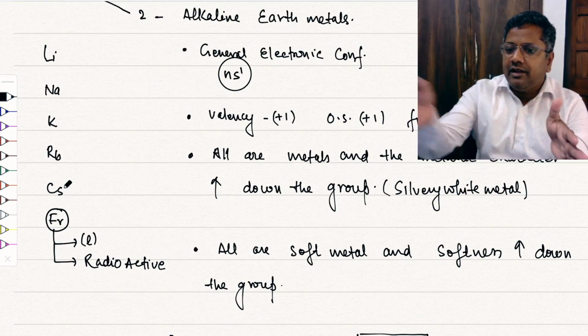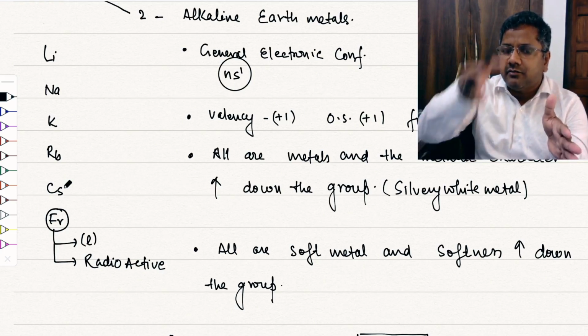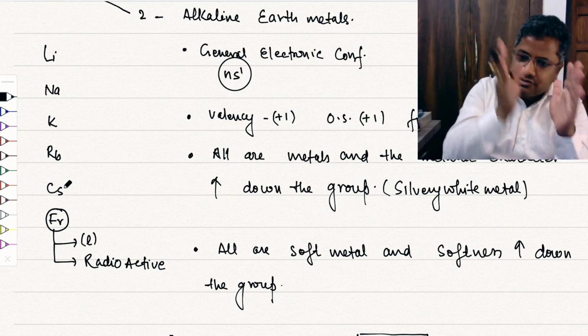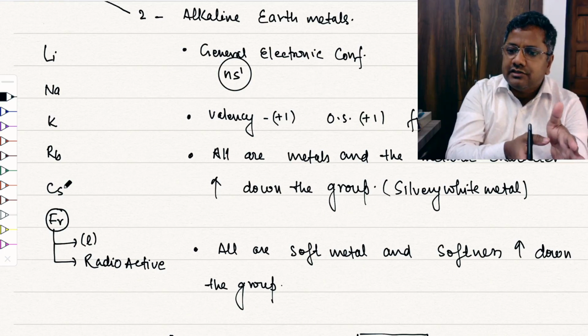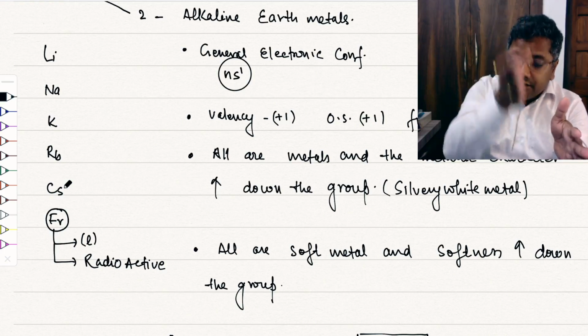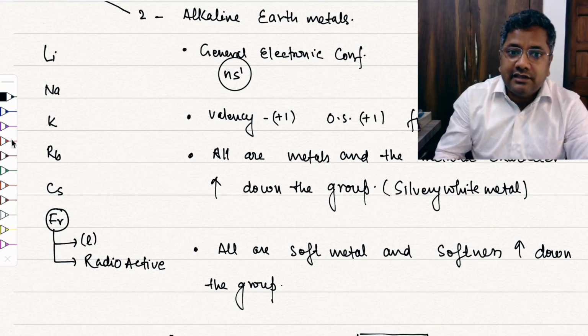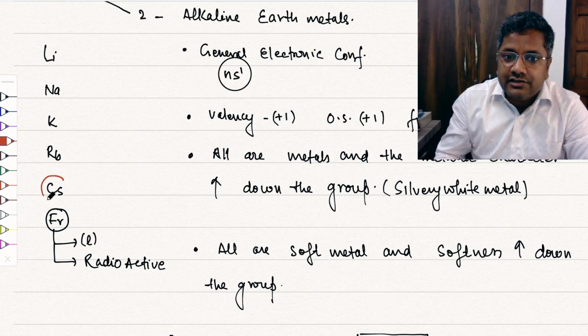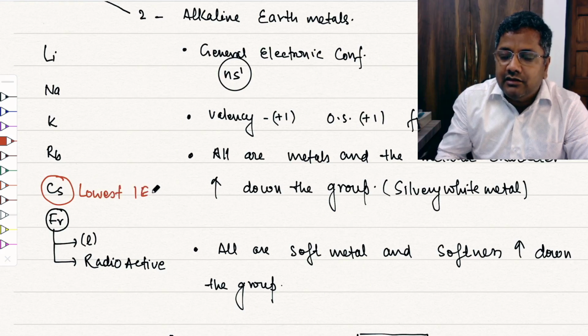And you know, from left to right ionization energy increases, and from top to bottom it decreases. So extreme left has the lowest ionization energy in the period, and the bottom element, so you can say that this has the lowest IE1 in the periodic table.